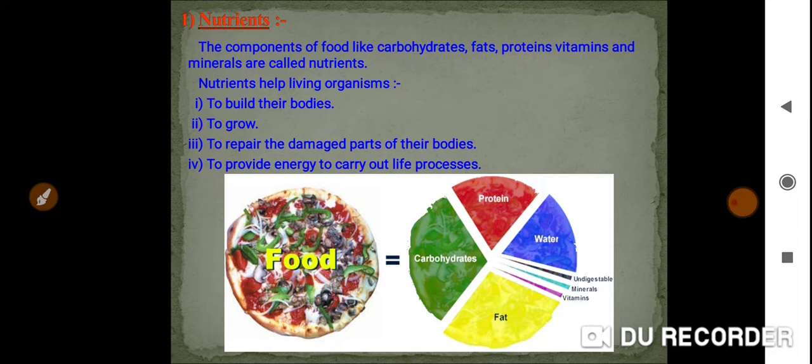So the small sapling, after a month you can see has grown bigger. So there will be a difference in the height. This is nothing but to grow, very important. These nutrients are very important for proper growth in the form of physical matter. Okay, to repair the damaged parts of their bodies. This point is very important. To repair the damaged parts of their body.